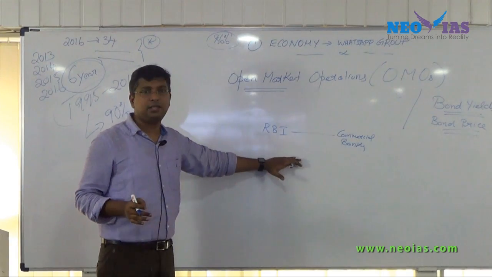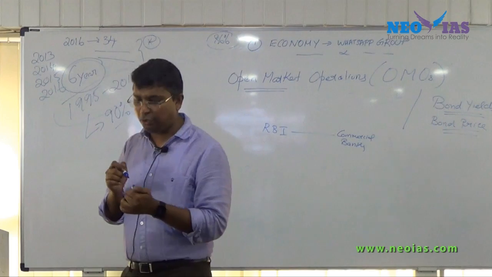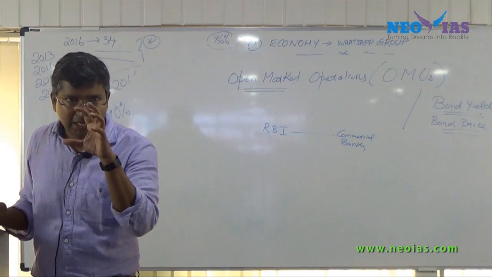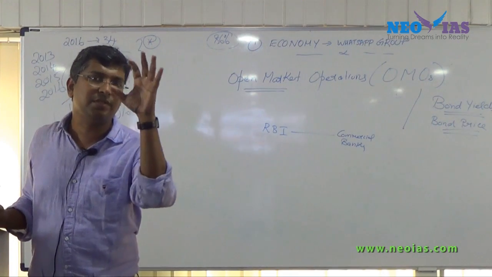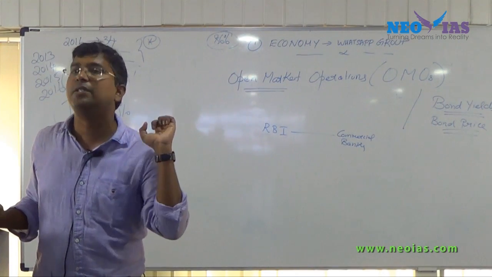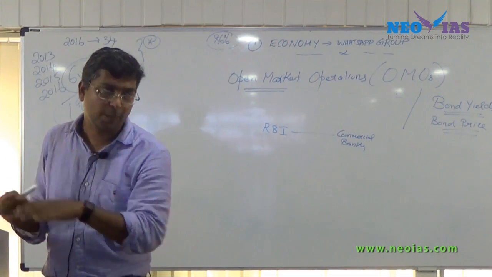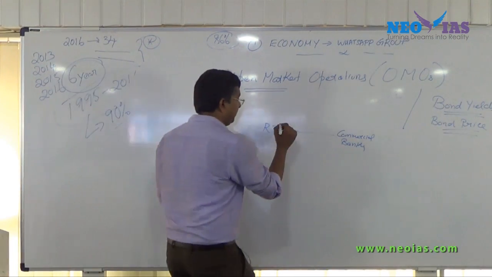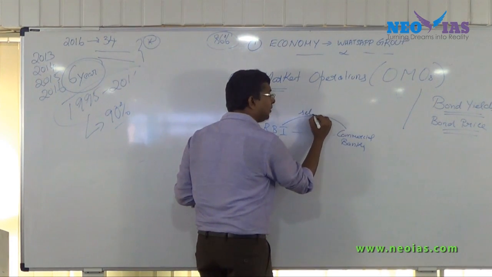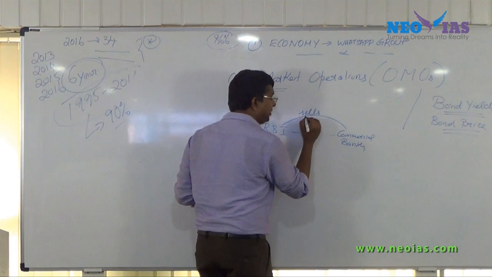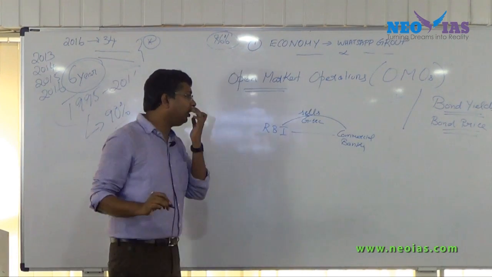Imagine in this open market, RBI and commercial banks are there, and other players too. We need to understand what happens to liquidity when RBI sells government security and when RBI buys government security. That's important for you. Now when RBI sells government security, what happens?